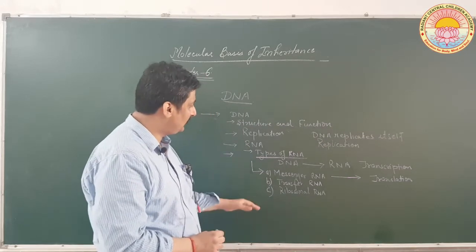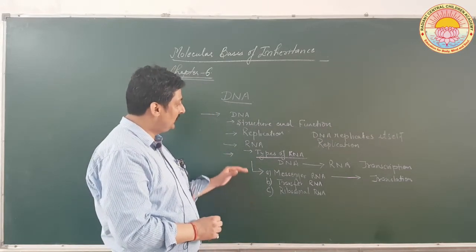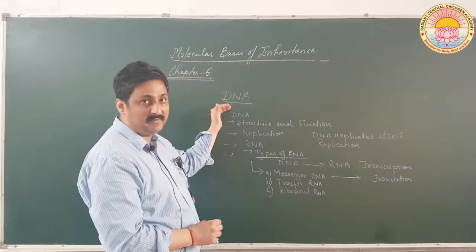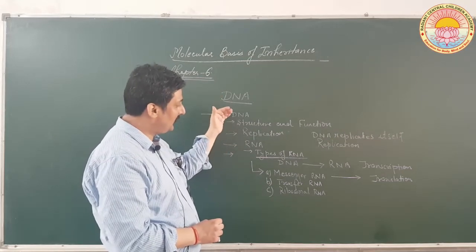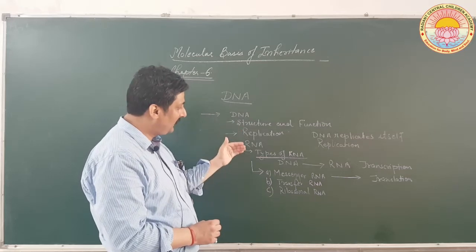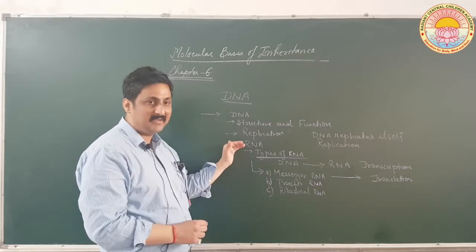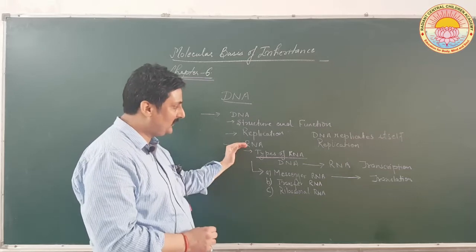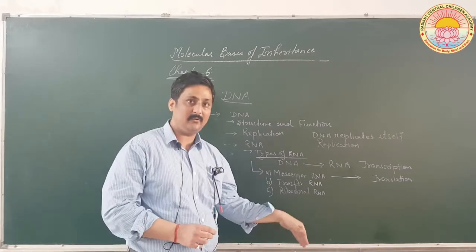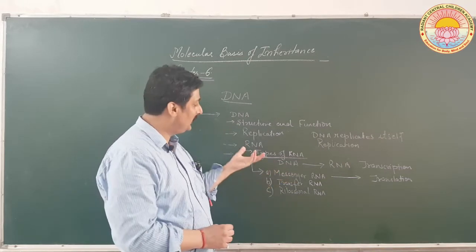So we have discussed all these things. In this chapter you will be studying about structure of DNA, replication of DNA, about RNA, types of RNA, the process in which the DNA gets converted into RNA, that is transcription.